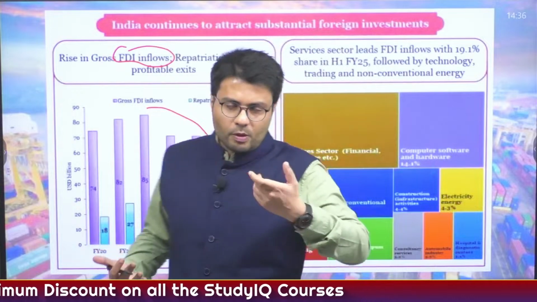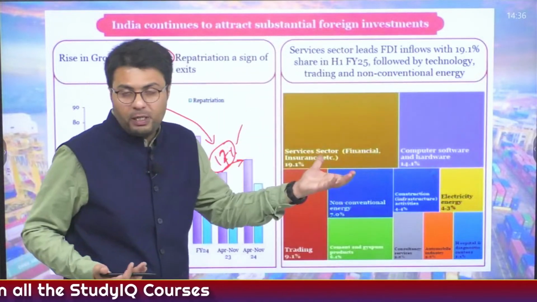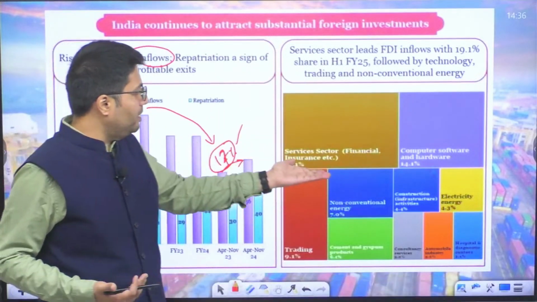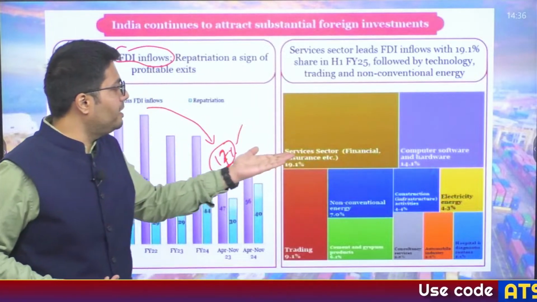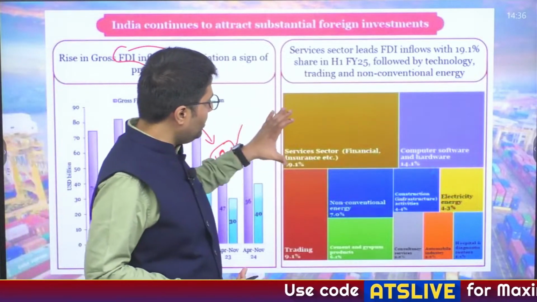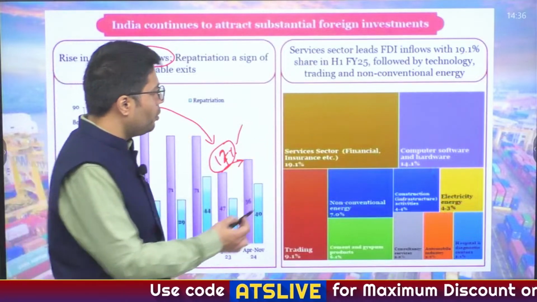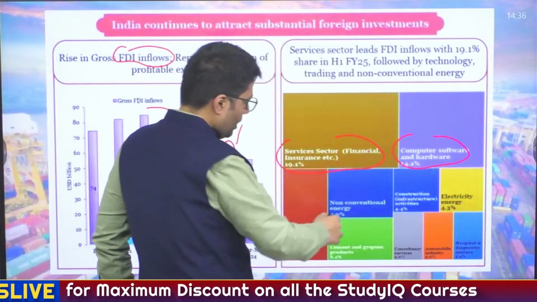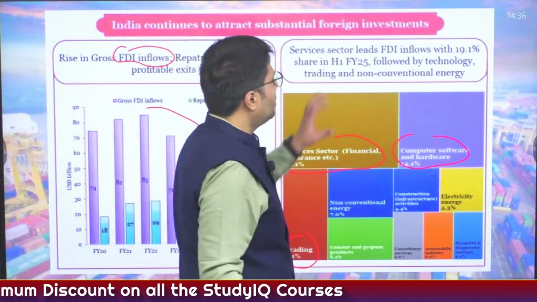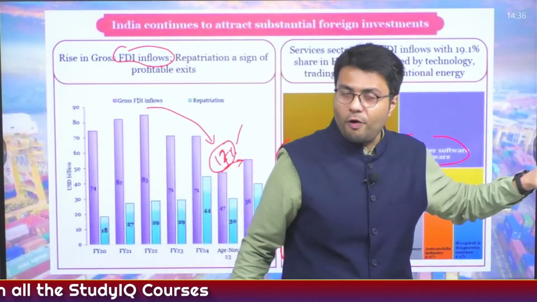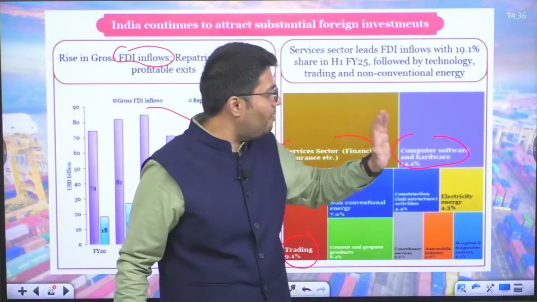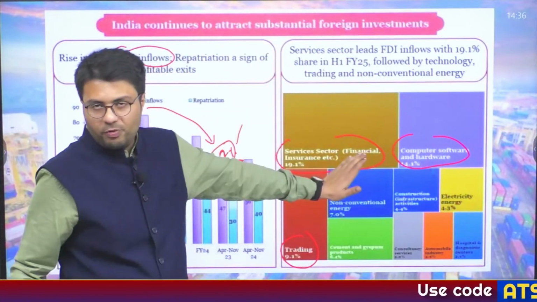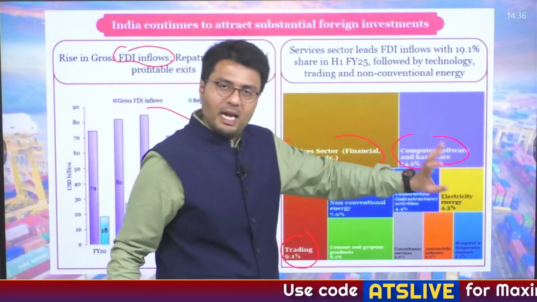Further, most of the investment was made in the service sector, particularly the finance and insurance sector, which cornered the highest share, followed by computer software and hardware and other trading services. So this is the sectoral composition of the FDI, that the highest FDI was cornered by financial services, followed by the IT sector, etc.